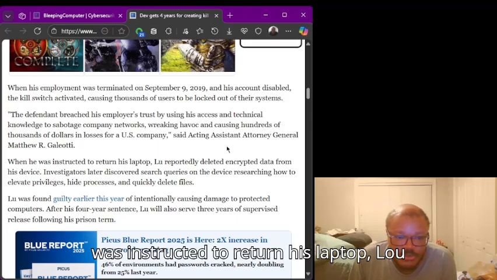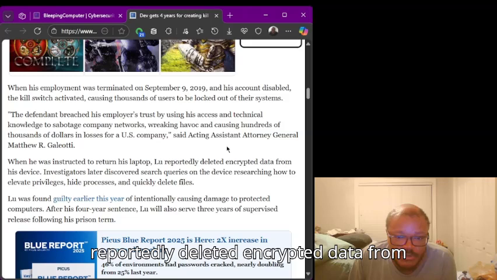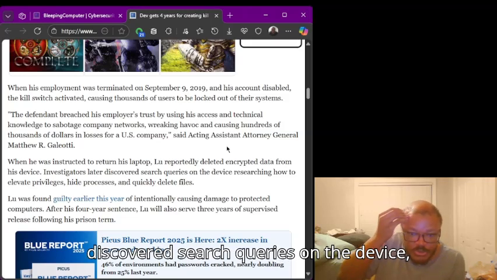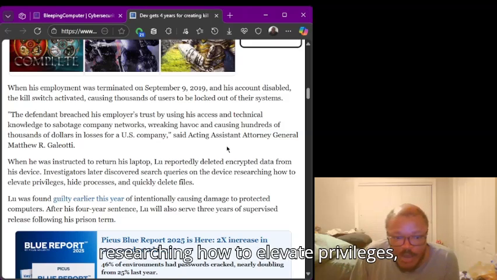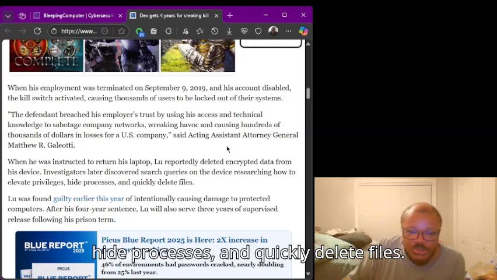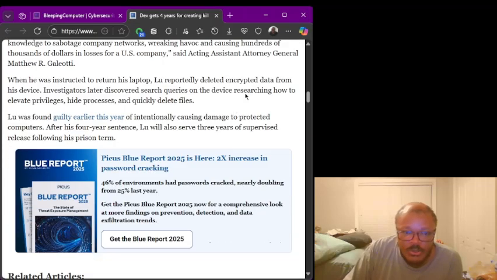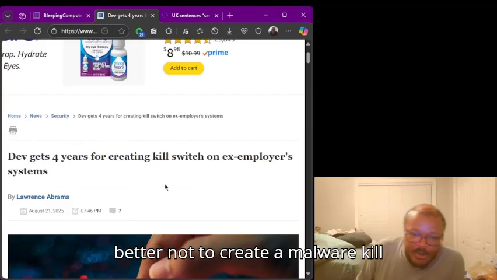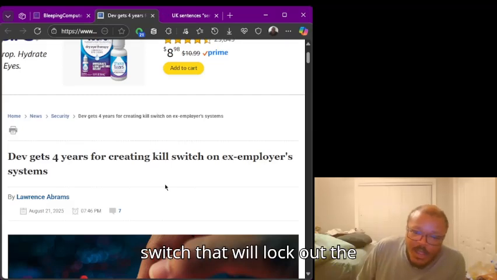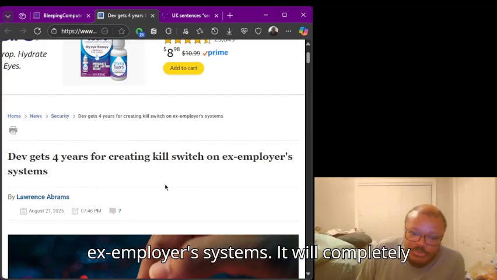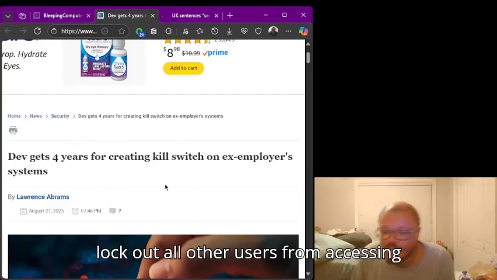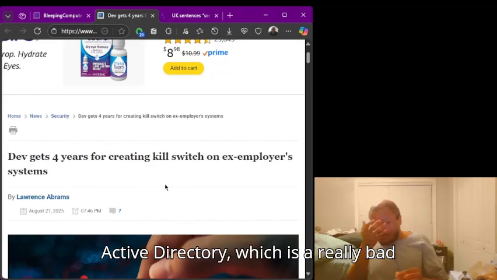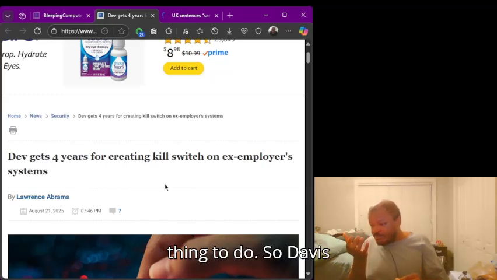When he was instructed to return his laptop, Liu reportedly deleted encrypted data from his device. Investigators later discovered search queries on the device, researching how to elevate privileges, hide processes, and quickly delete files. It's so rogue that this dev should have known better not to create a malware kill switch that will lock out the ex-employer's systems. It would completely lock out all other users from accessing the system if his account was disabled in Active Directory, which is a really bad thing to do.